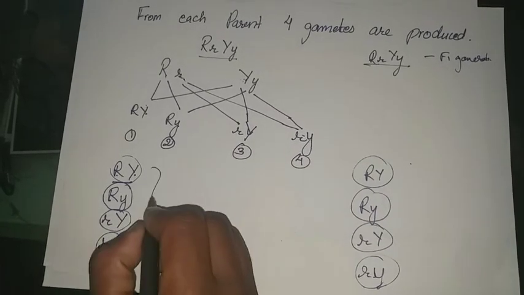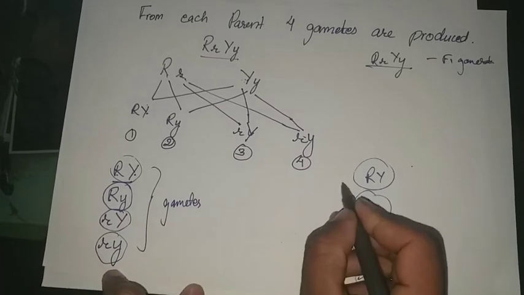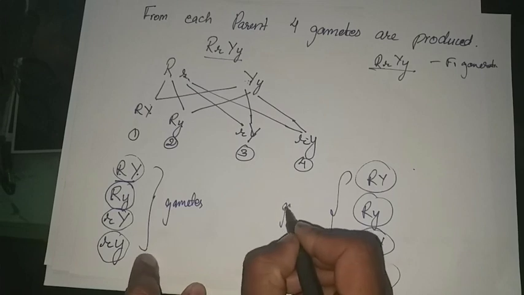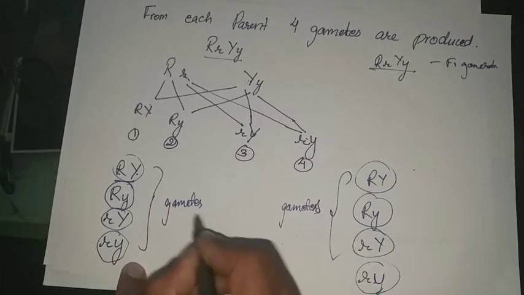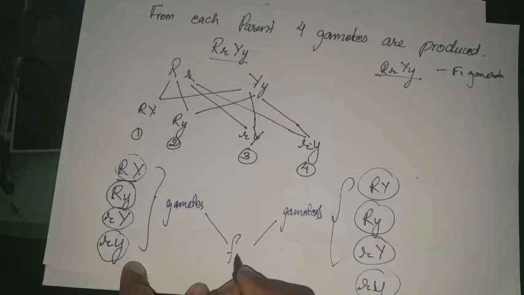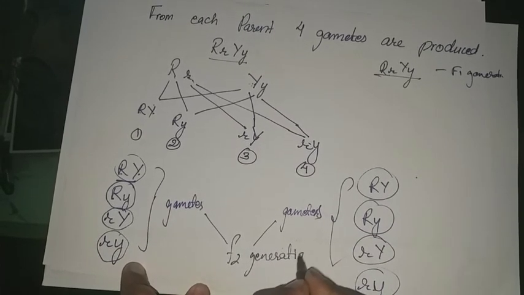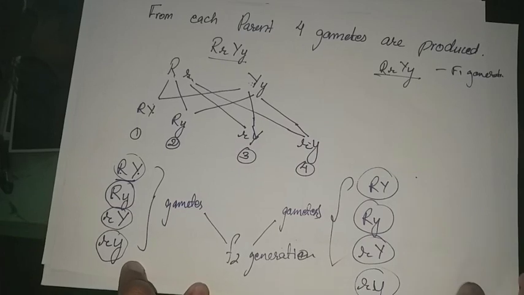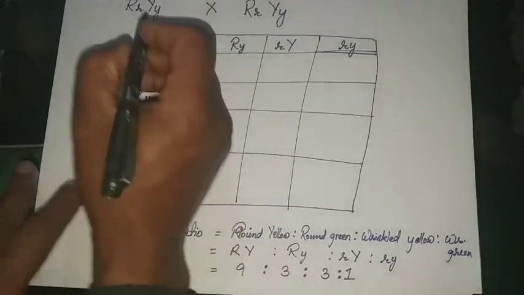Now these are the gametes which will combine in the F2 generation. Moving on to the cross, I've already made it here.